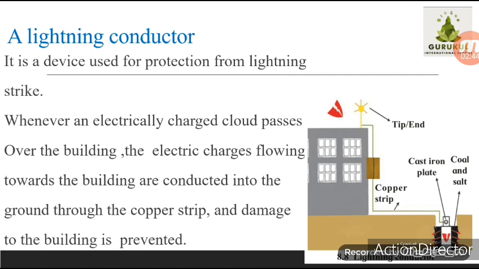Now that forked end should always be fixed at the top of the building or the top of your house, whether it's a building or any bungalow or any house, wherever you want to fix the lightning conductor. Its one end should be on the top of the building and the other end is connected to the cast iron plate which is fixed into a pit with the coal and salt. Correct. There is also one provision, a place in which we can pour water into it.